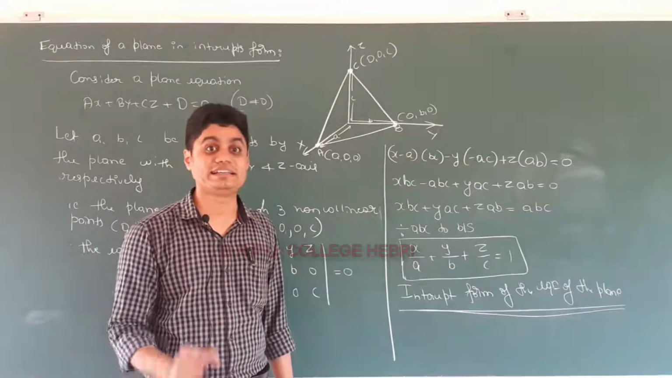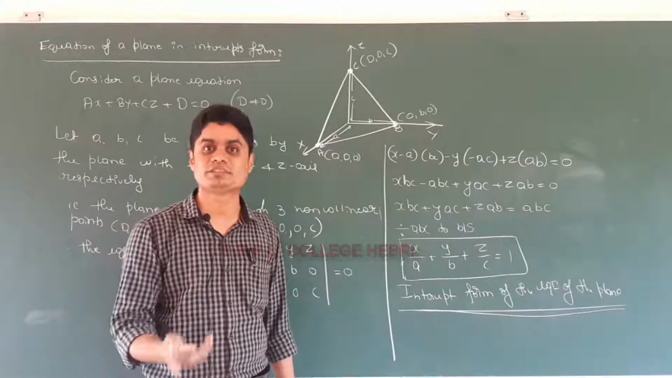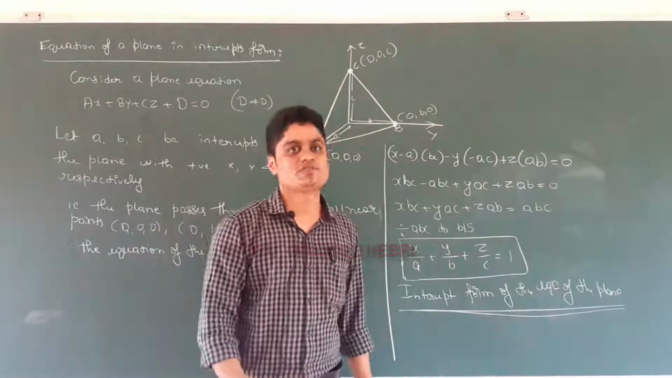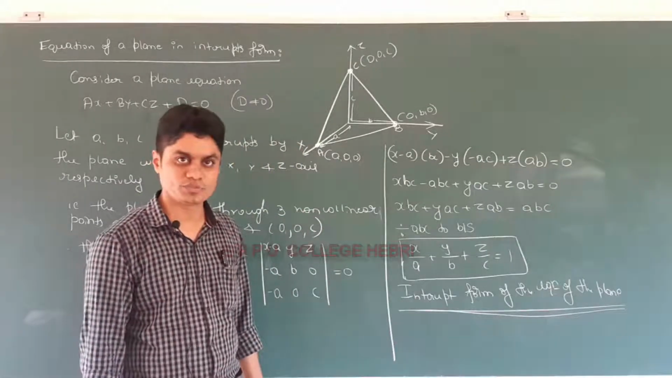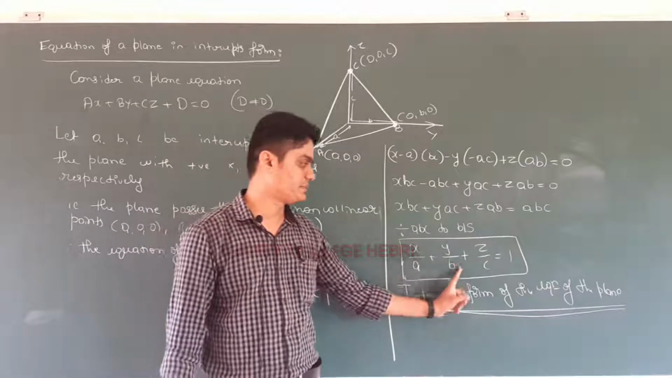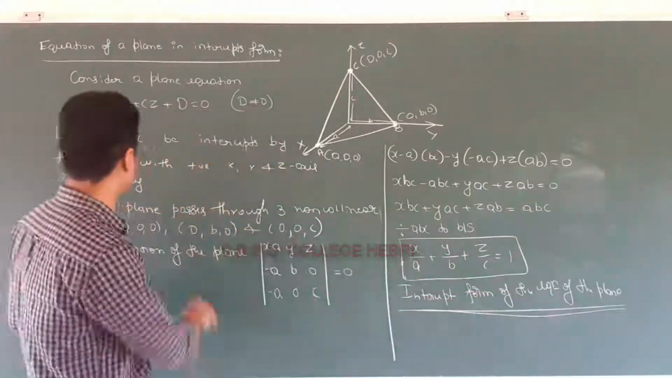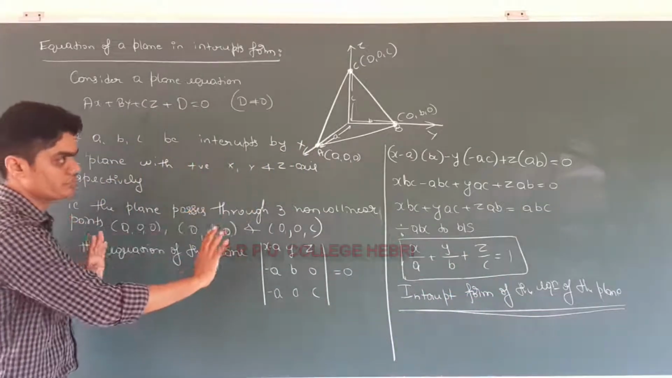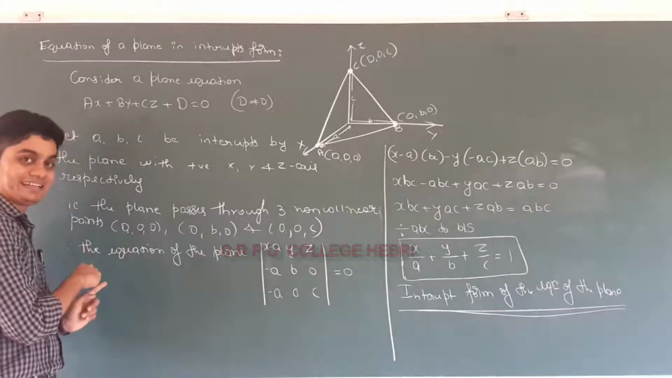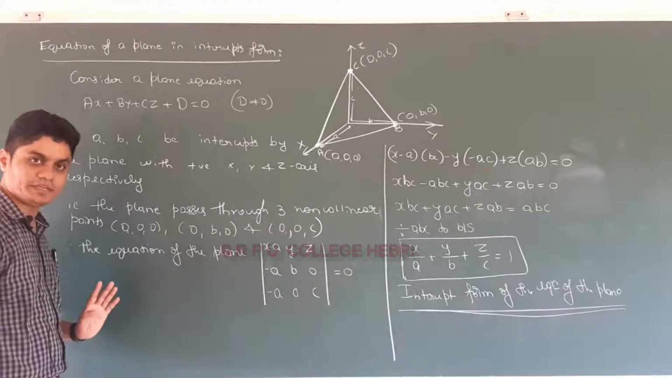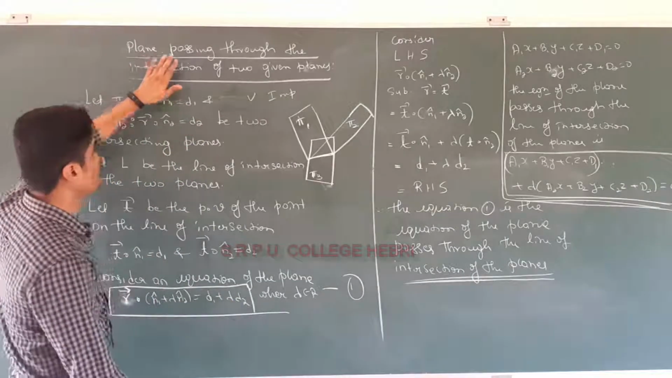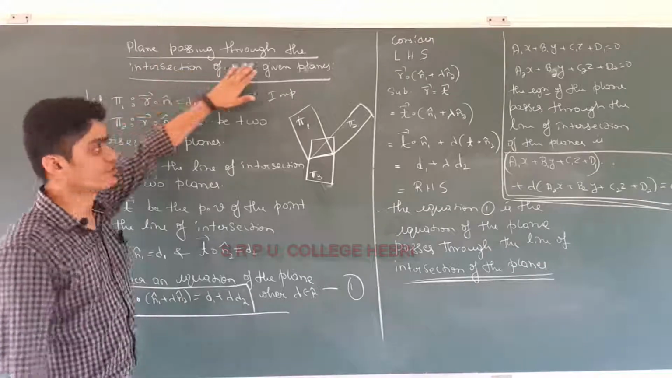In first PUC, the intercept form of a straight line was x by a plus y by b equal to 1. Here there is one part extra because there are three coordinates. I hope you understood. So the intercept form of the equation of the plane is x by a plus y by b plus z by c is equal to 1, and I hope you understood how I got that equation. Here I used the previous derivation to get the equation of the plane. Understood? Very good.